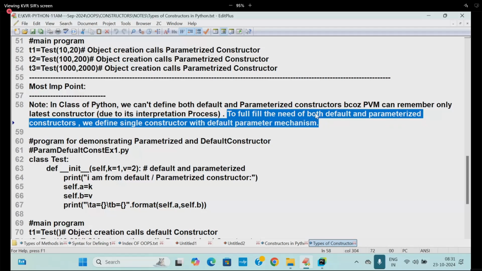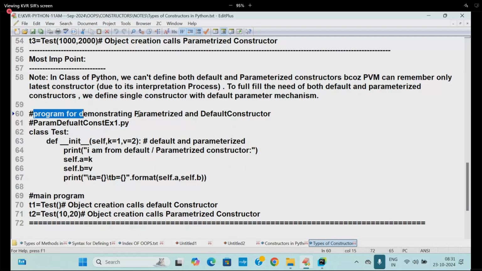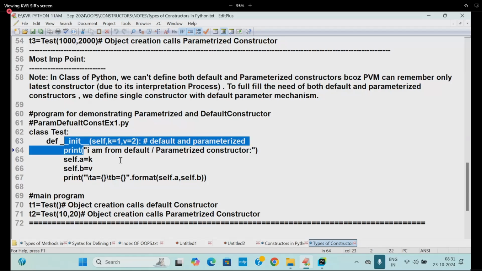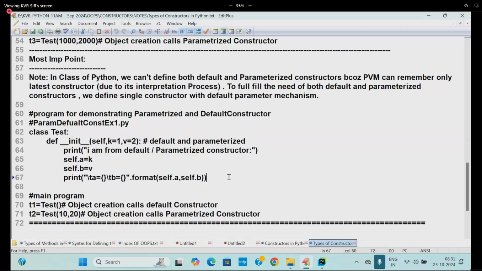Default parameter means the default arguments concept, already explained. Here we demonstrate both default and parameterized behavior. This is known as what? Default and parameterized constructor. Both of them are depicted in the same constructor only. I think you are following me.